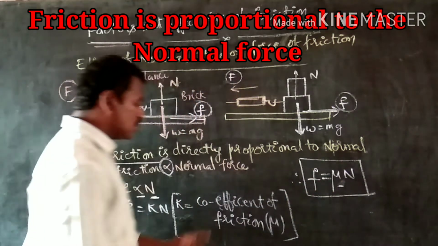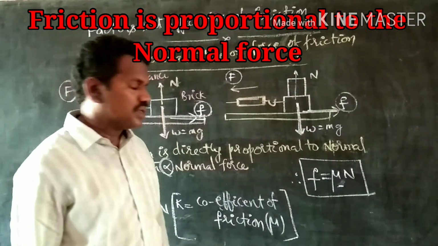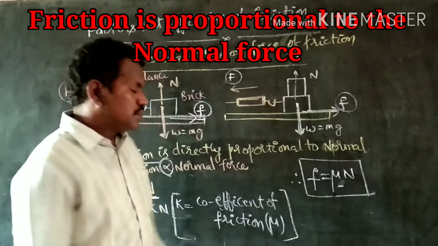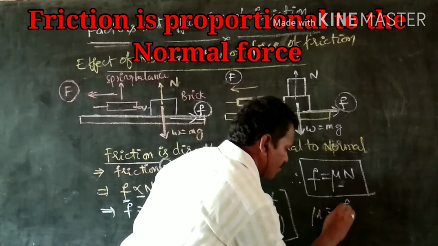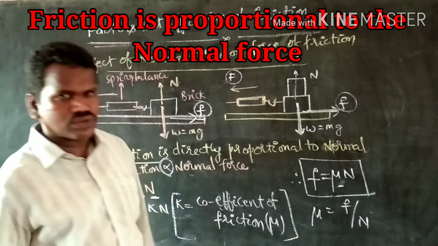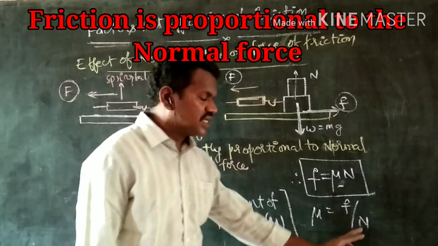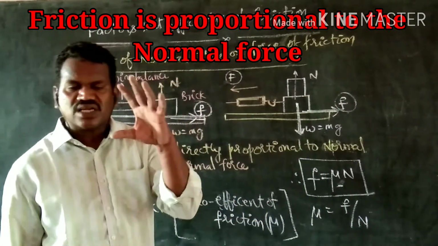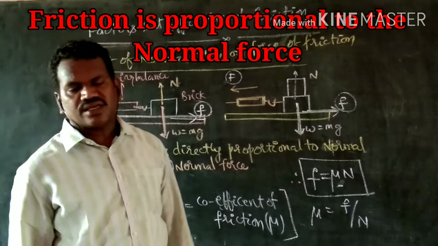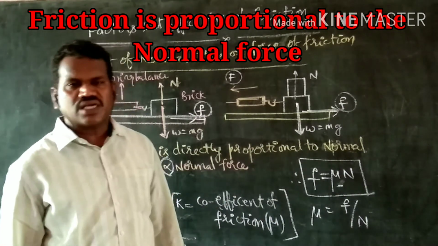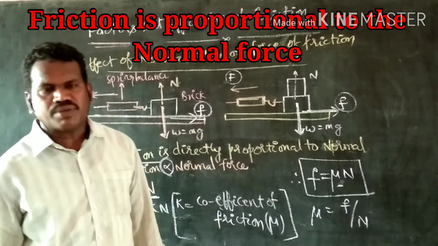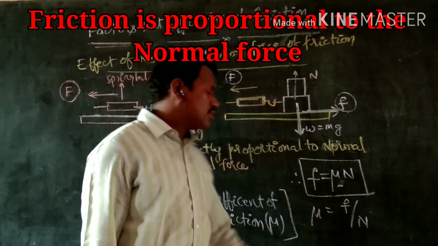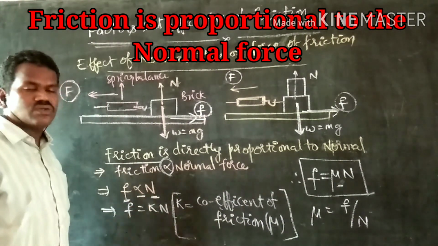What is mu here? Coefficient of static friction or coefficient of friction. This coefficient of friction mainly depends upon the frictional force as well as the normal force. Why? Because mu is equal to f by N. This normal depends on weight as well as the surface of contact and the affected area. So from this we can understand that the friction totally depends on various such factors and it is directly proportional. Friction is directly proportional to normal.